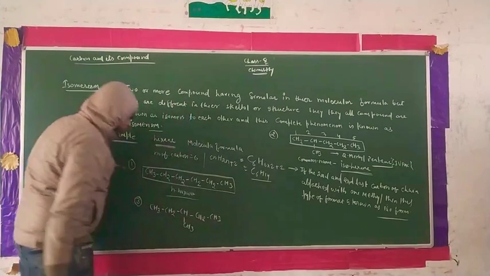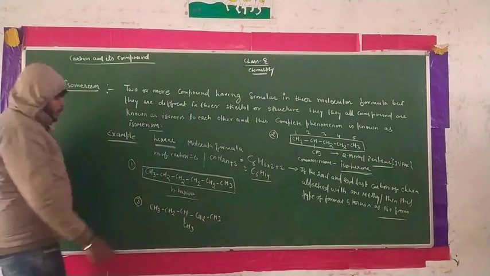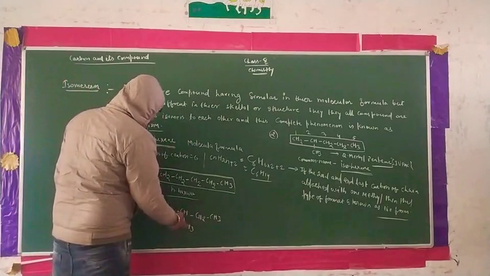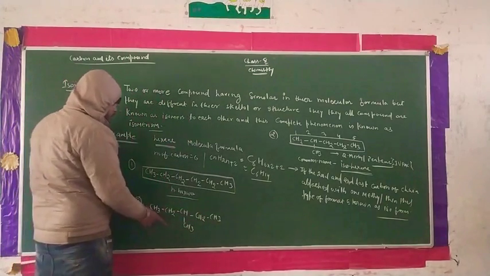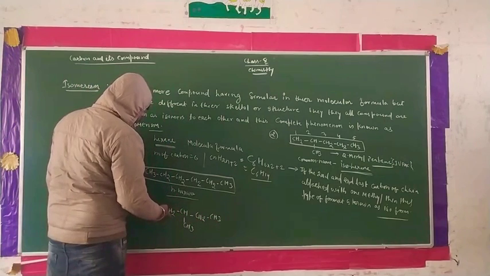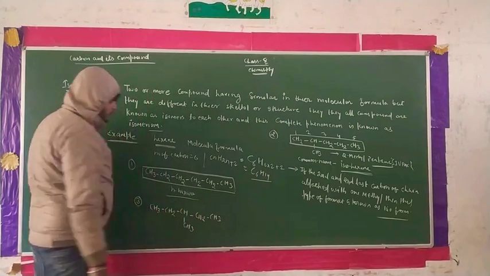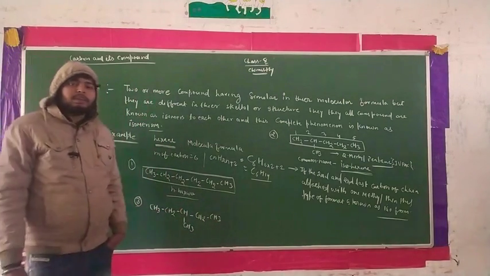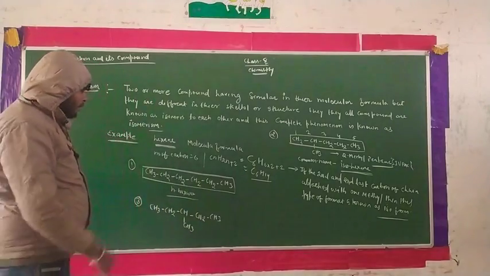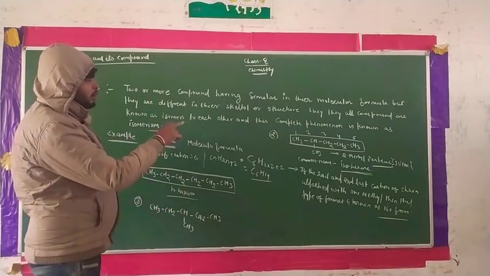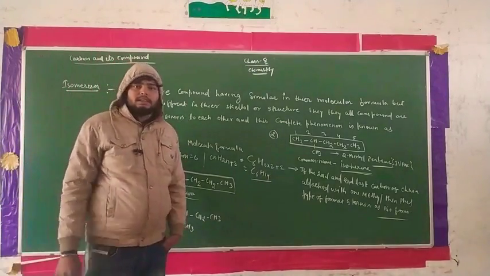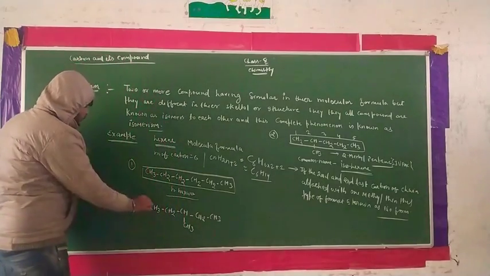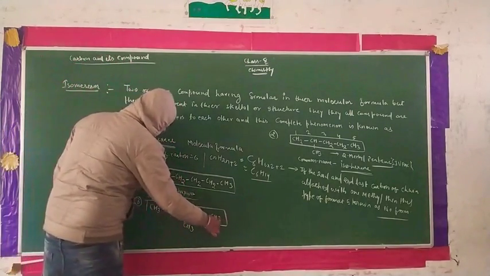Again there are 6 carbons. The number of hydrogens is 3, 3, 6, 3, 9, 2, 11, 2, 13 and 1, 14. That means they also possess a similar molecular formula but differ in structure, because the position of the methyl has changed.